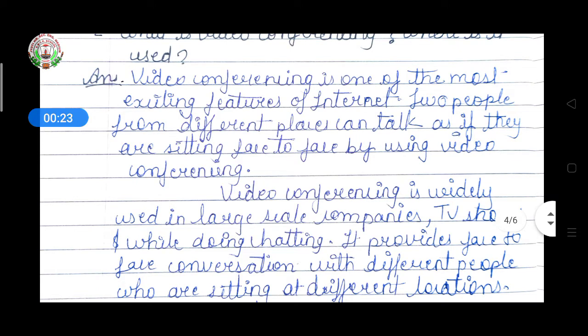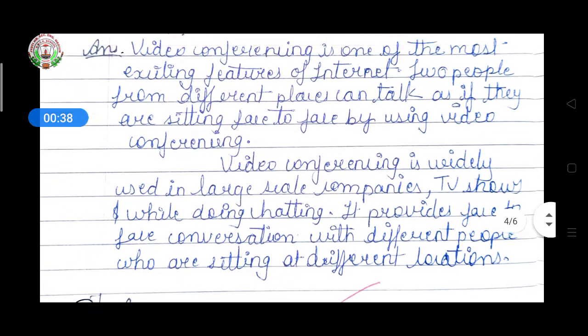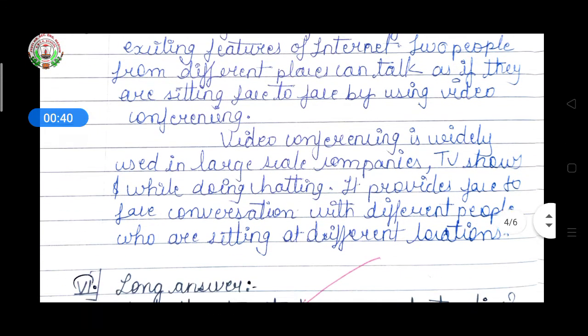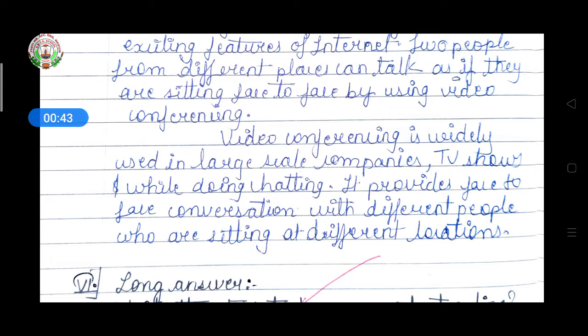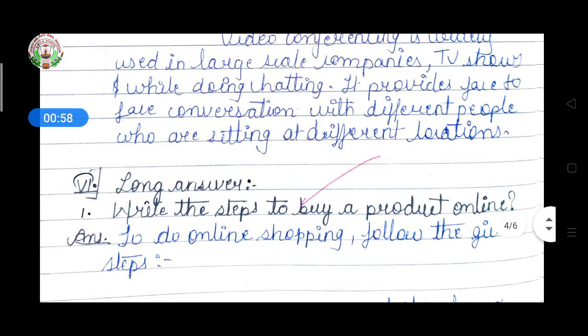Students, you know how to do video conferencing and how people talk with the help of it, sitting in different places and talking face to face. It is used in large scale companies, TV shows, and while chatting also. If you want to, then do video conferencing. It provides face to face conversation with different people who are sitting at different locations.